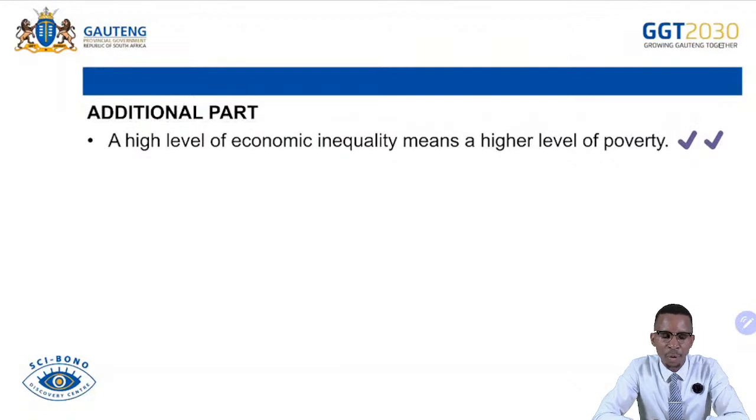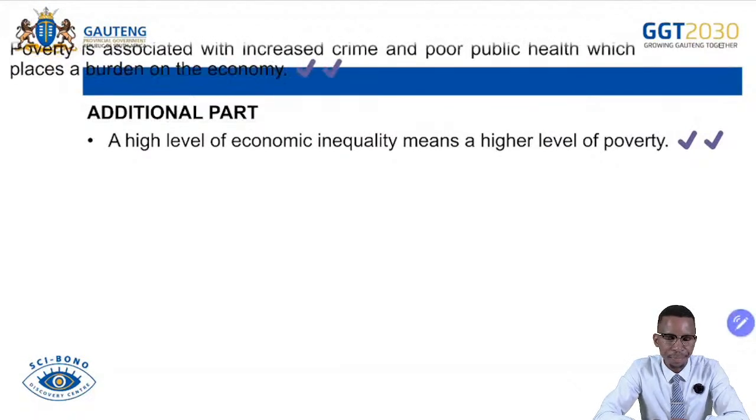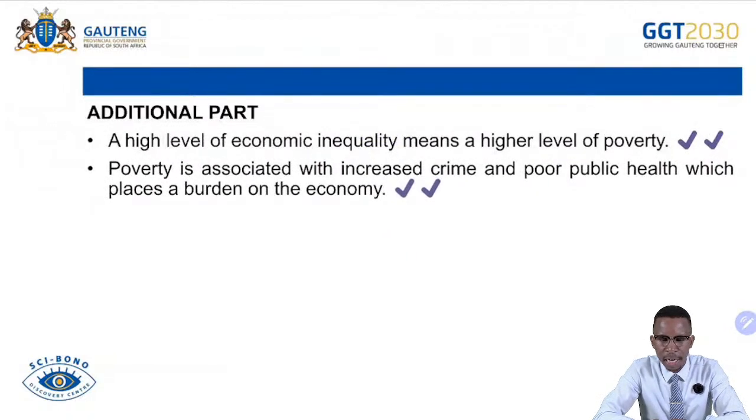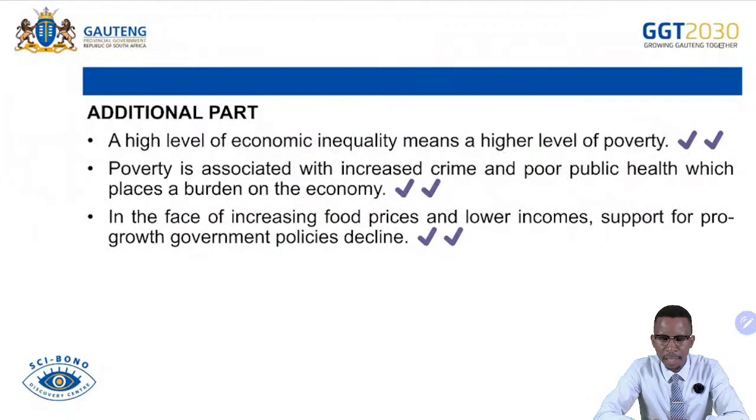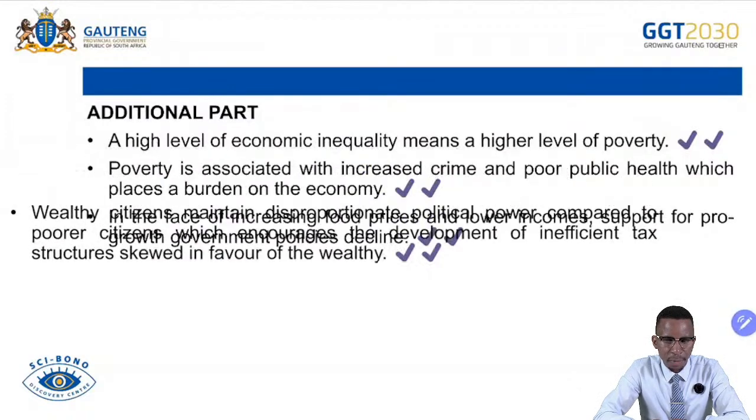So the issue of inequalities: a high level of economic inequality means a high level of poverty. Poverty is associated with an increase in the crime level and poor public health, which places a burden on the economy. And then, in the face of increasing food prices and lower income support for growth, government policies decline. And then we continue.